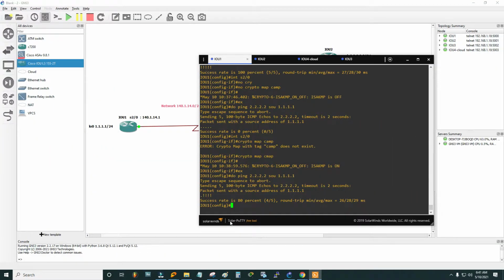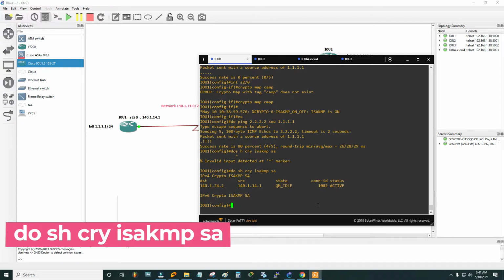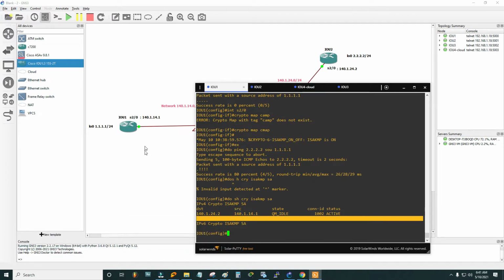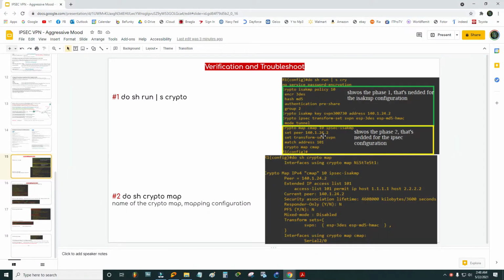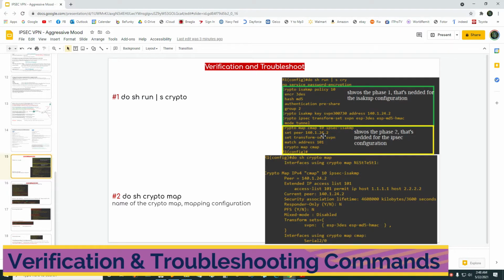Now there are some verification commands that we can execute to see what's going on there. So in router 1, if I say do show cry, cry is the short form of crypto. The destination is this, the source is this one, QM idle. The QM idle should always be idle, and then the connection ID status is up. As I have finished establishing the IPSEC VPN between router 1 and router 2, now it is very important to know some verification and troubleshooting commands.